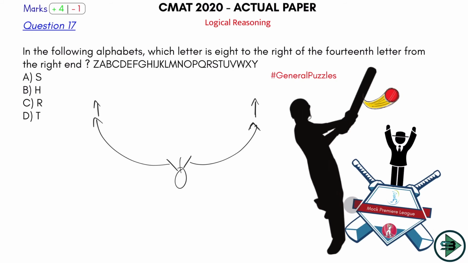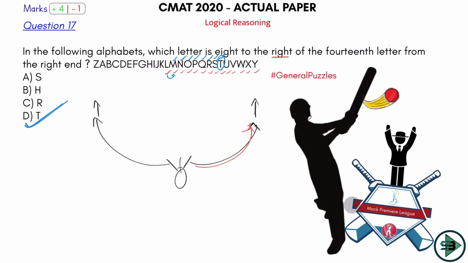So there are 2 ways to solve it. First I'll tell you the long method. That's what students do. They calculate 1, 2, 3, 4, 5, 6, 7, 8, 9, 10, 11, 12, 13, 14. Okay, 14th from the right, which means from my right hand. And then 8 to the right of 14th from the right. So 8 to its right. 8 to the right of this. So first, second, third, fourth, fifth, sixth, 7, 8. The answer here is T, option number D. Yeah, as I said, clearly a sixer.